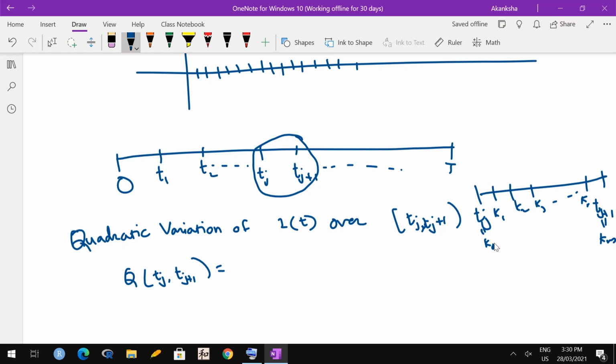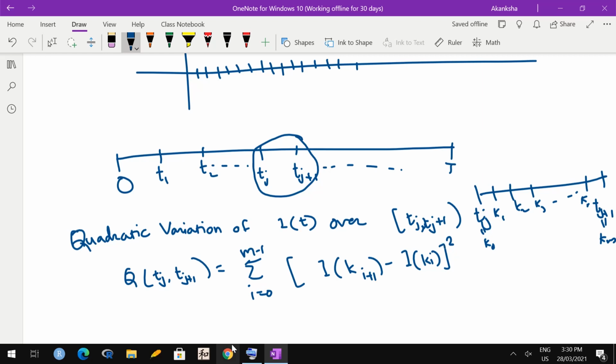So we have divided this interval into further m intervals. Then quadratic variation would be sum over I going from 0 to m minus 1, Ito integral at k I plus 1 minus Ito integral at ki whole square. Correct? This is definition of quadratic variation.